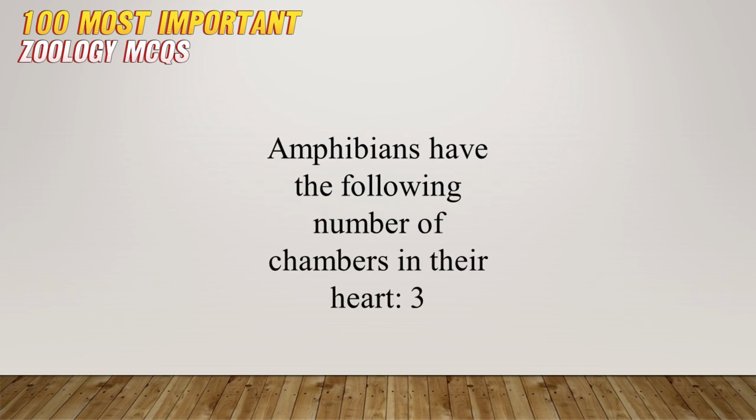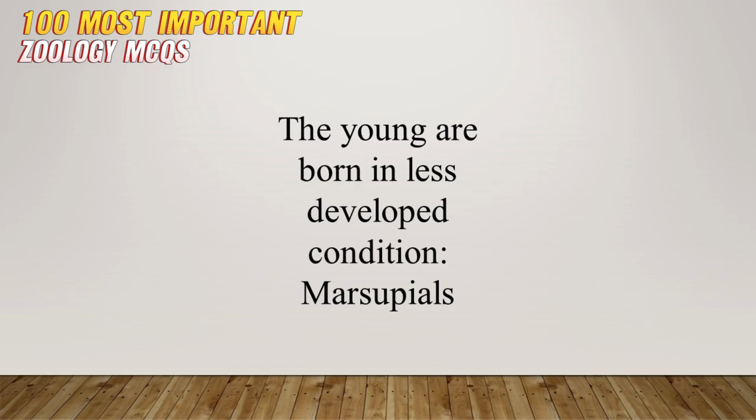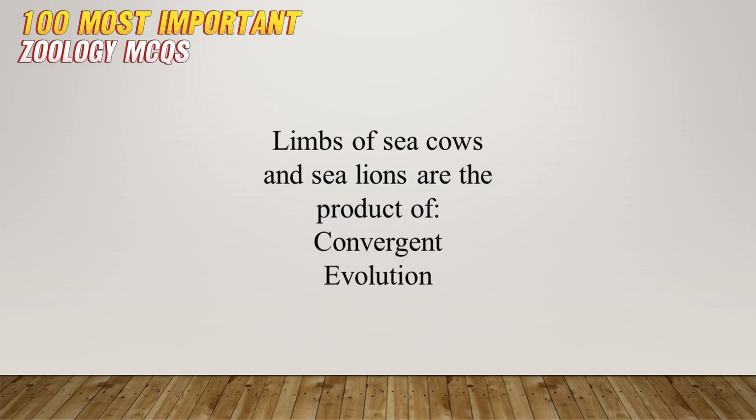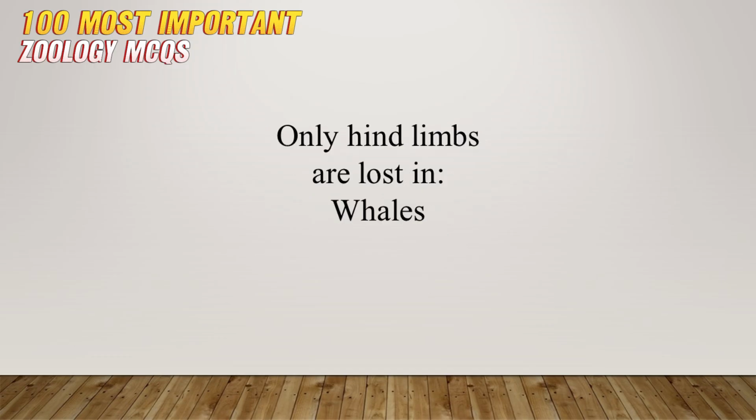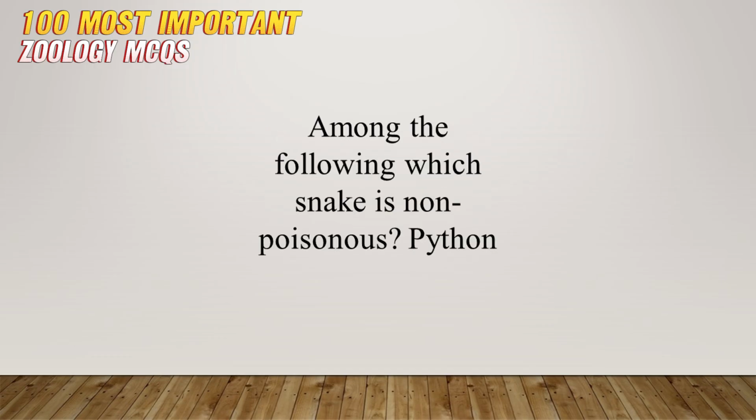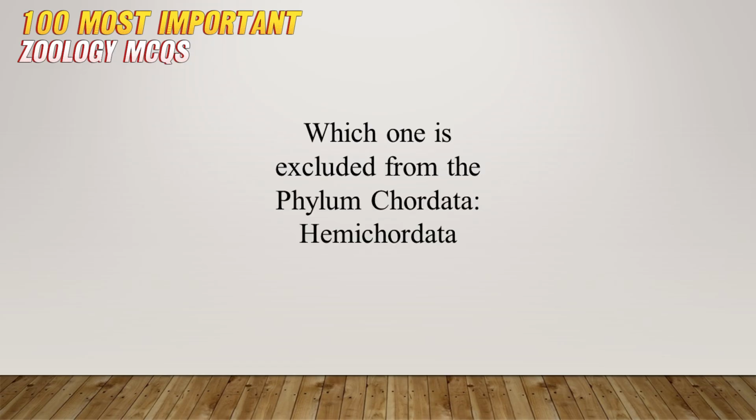Amphibians have the following number of chambers in their heart: 3. The young are born in a less developed condition: marsupials. Limbs of sea cows and sea lions are the product of convergent evolution. In these animals the teeth are reduced to molars without enamel or no teeth are present: sloths and anteaters. Only hind limbs are lost in whales. Among the following which snake is non-poisonous? Python. Which one is excluded from the phylum Chordata? Hemichordata.